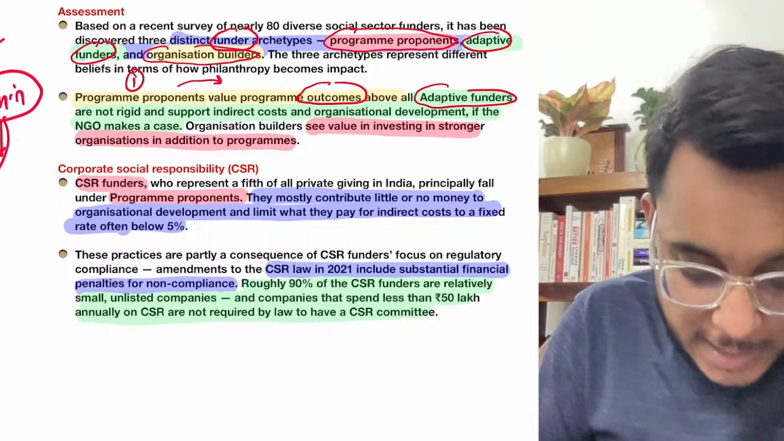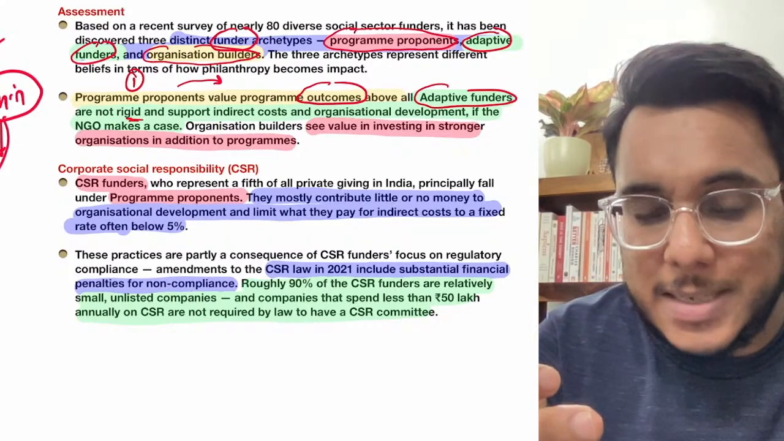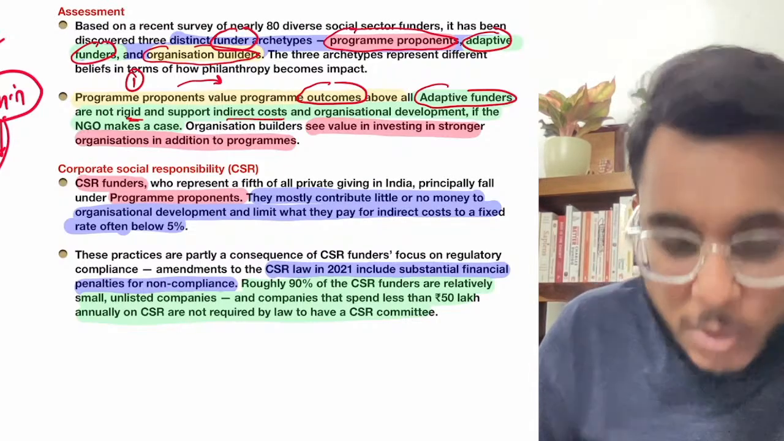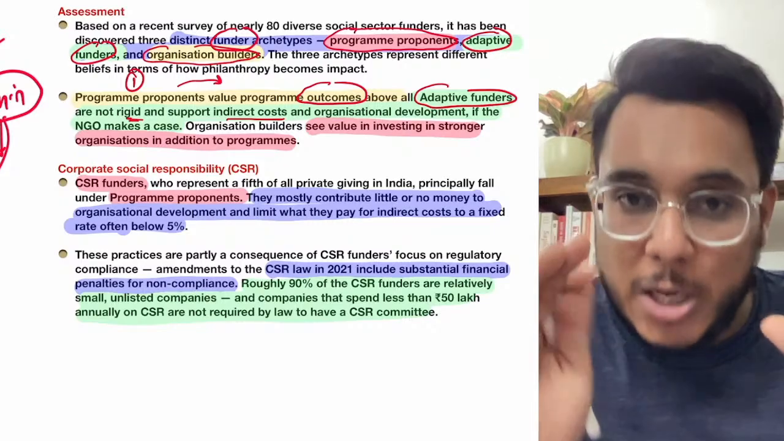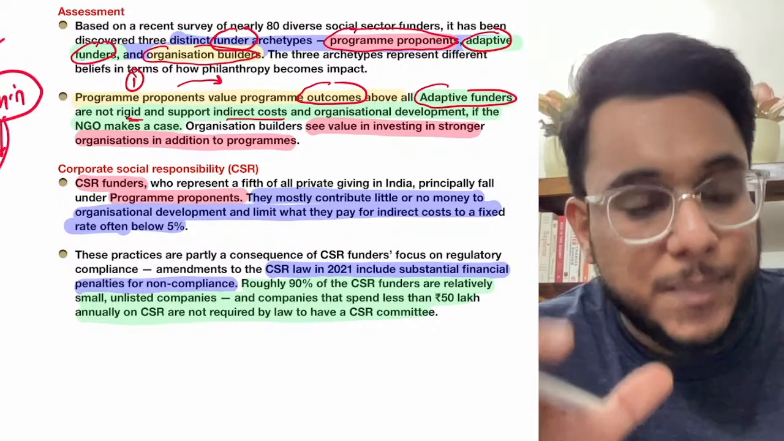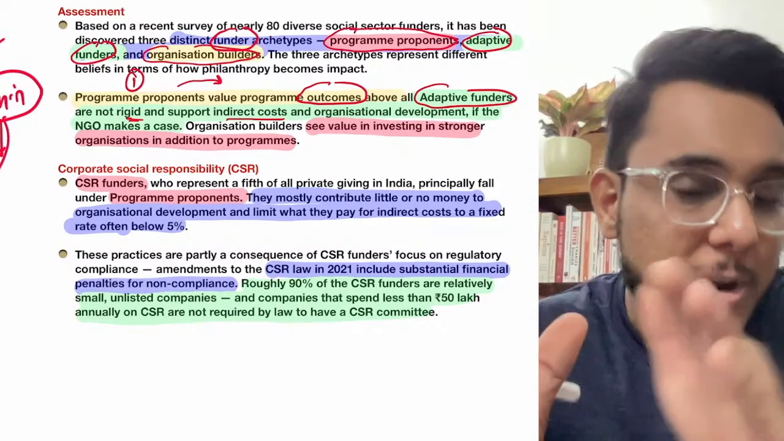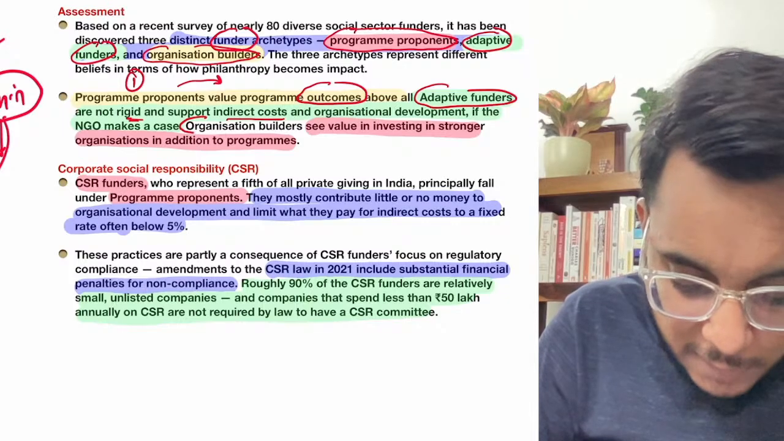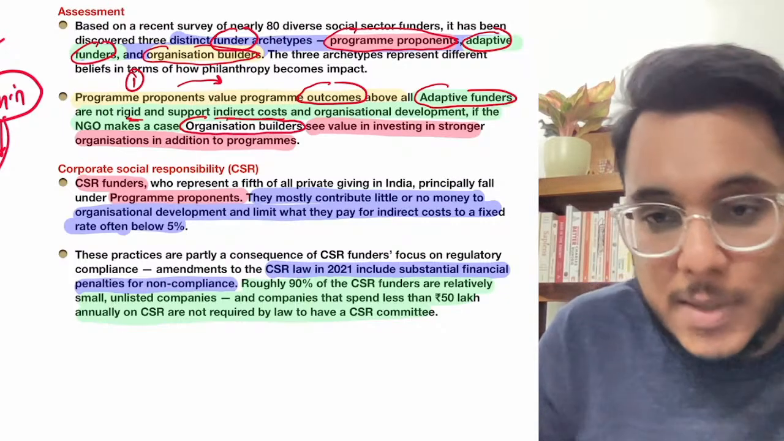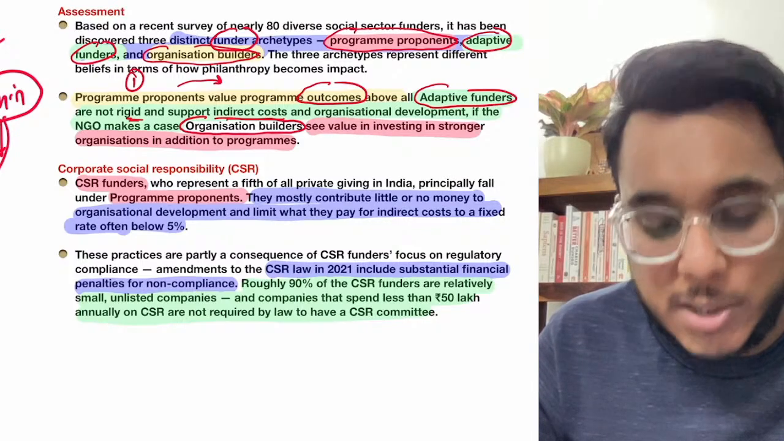Now the adaptive funders are not rigid that only their money should go for the core expenditure. Rather, they also provide indirect cost support. They provide money to the NGO and say that, okay, use, let's say, 80% of the money in providing some aid to the students. Let's say 20% of the money you can use for your administrative expenses also. And then the third type of funders are called the organization builders. Now what are these organization builders?